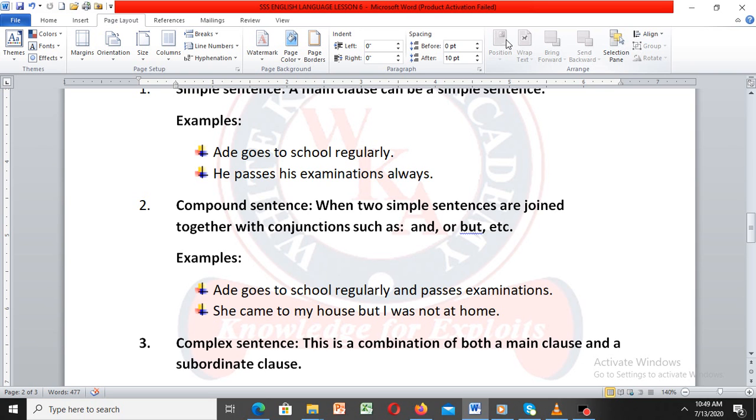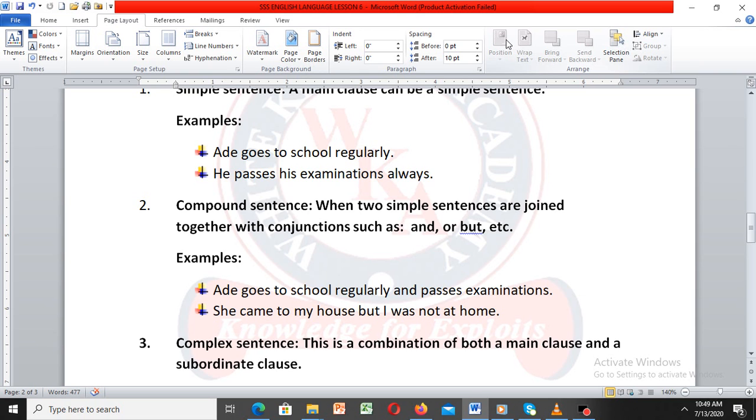Now, take a look at the examples here. Ade goes to school regularly and passes examinations. Beautiful. This is an example of compound sentence. And remember, I've told you that when two simple sentences are joined together with conjunctions, such as and or but, we call it what? Compound sentence. Are you following?